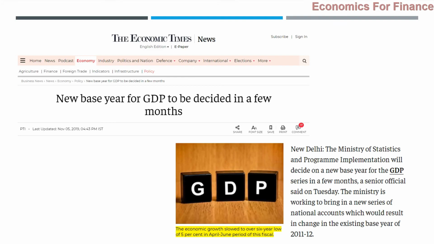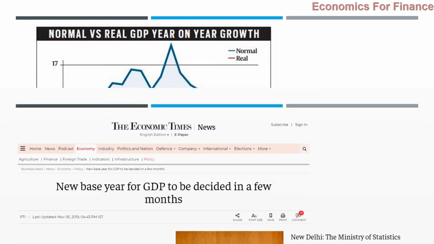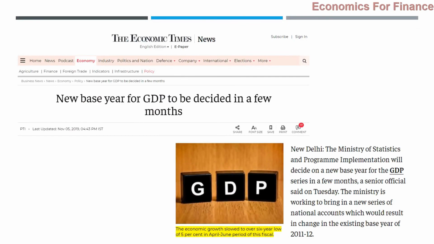Already it was changed from 2004-5 to 2011-12. Now 2011-12 is going to be changed once again, is what the news said in November of 2019. What the base year will be is not yet decided, but that will probably change the existing base year of 2011-12, is the essence of this news.